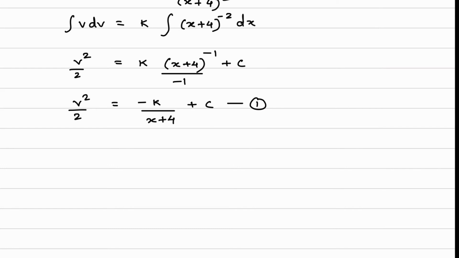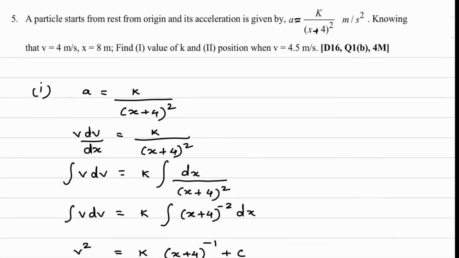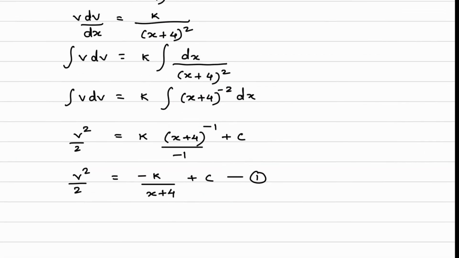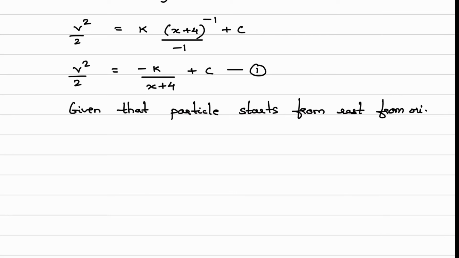Now what is given in the question? We have to apply boundary conditions. Particle starts from rest from origin. So x is equal to 0, v is equal to 0 is given. Given that particle starts from rest from origin, from here what you can write? x is equal to 0, v is equal to 0.